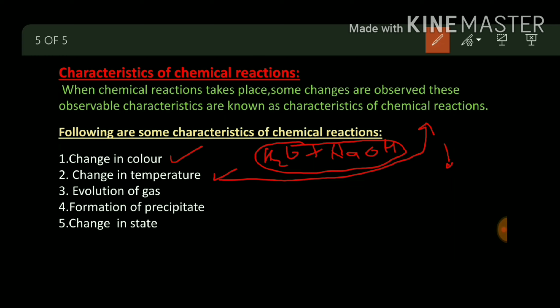Evolution of gas. What is evolution of gas? You have seen many reactions where two compounds mix and some gas evolves, bubbles come out, and this shows a chemical reaction. In some reactions, gases like carbon dioxide evolve, which also shows that a chemical reaction is going on. One example is when you use ENO.